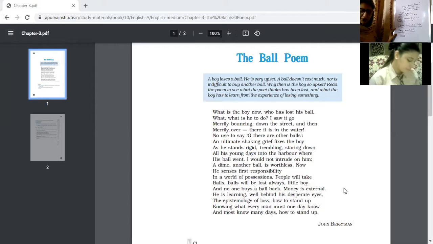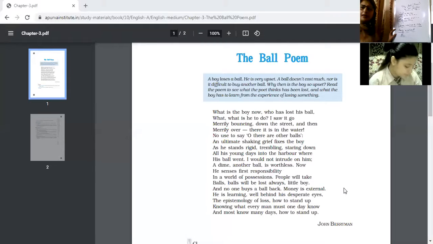So again, I'm referring to the previous idea. He senses first responsibility. First responsibility, what does it mean? It means that if a loss has taken place in the life of a boy, he should accept that loss with responsibility. He should feel it as his responsibility to come out of that loss. It is the responsibility of the boy to stand again and rise again from the loss that has happened in his life.